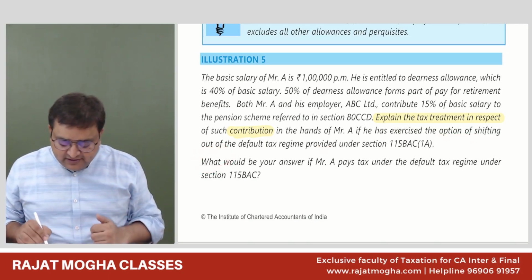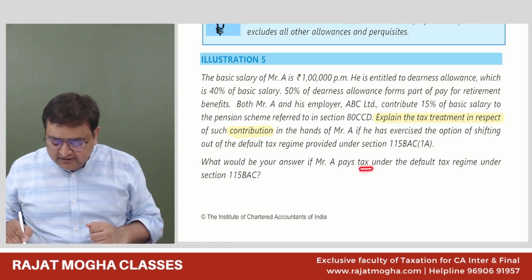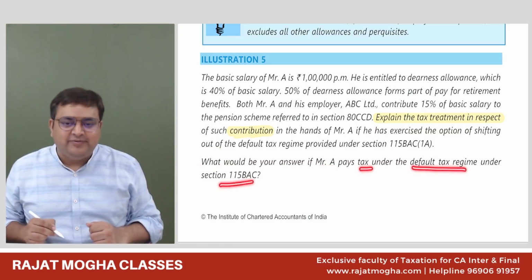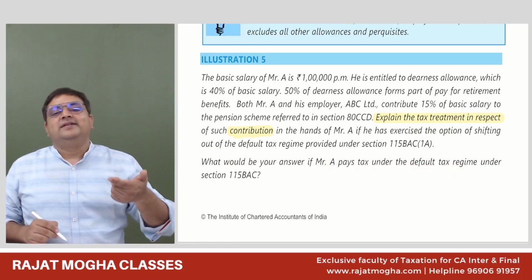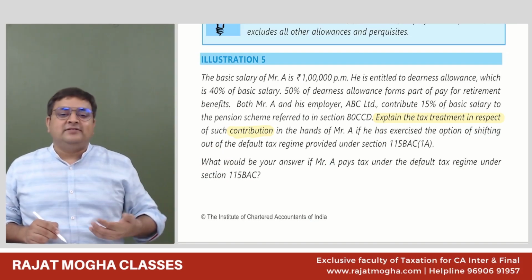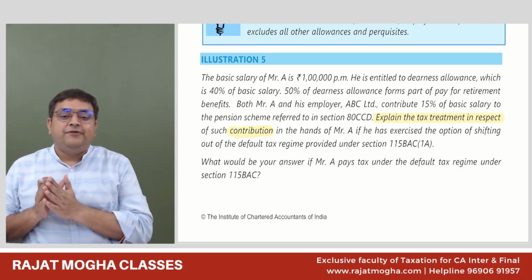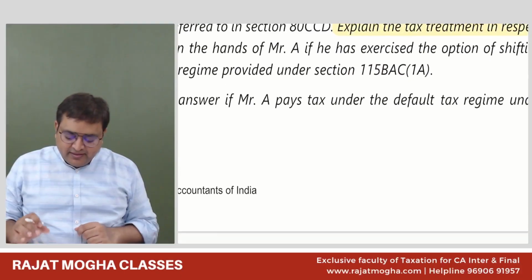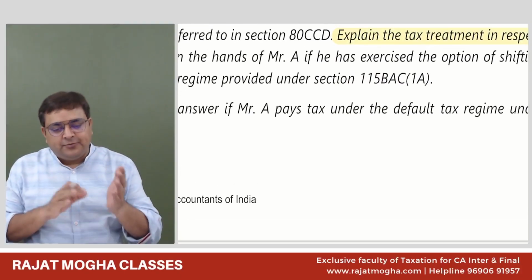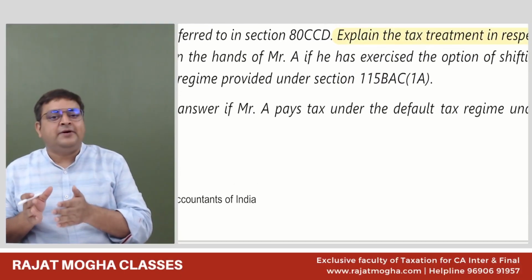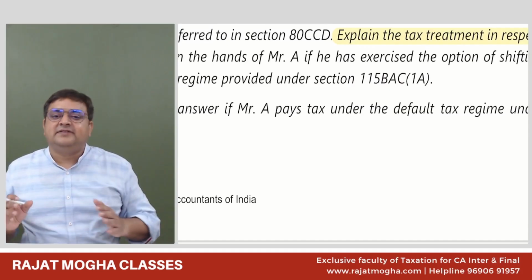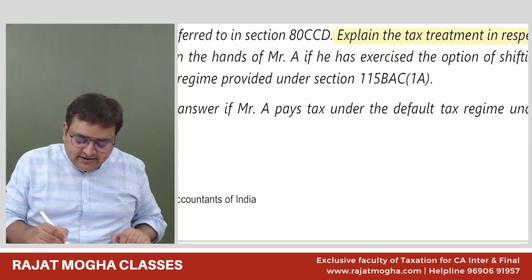What would be your answer if Mr. A pays tax under the default tax regime under 115BAC? So this is the second part of the question. They are asking what would be your answer if the assessee is following the default tax regime? Okay. Please tell me what is the difference between optional and default tax regime as far as this chapter 6A is concerned. So we understand.